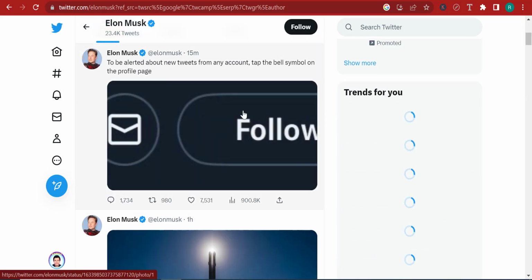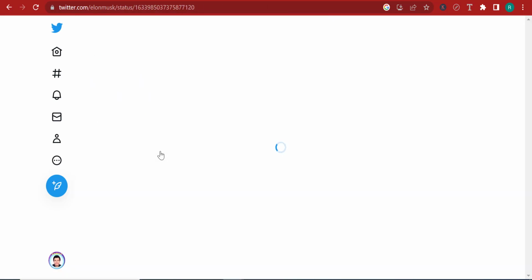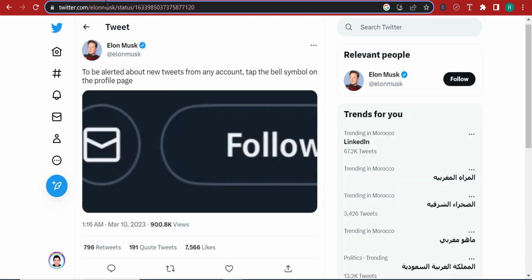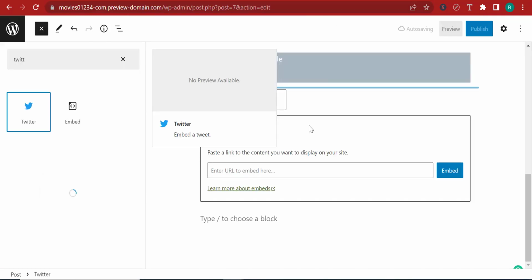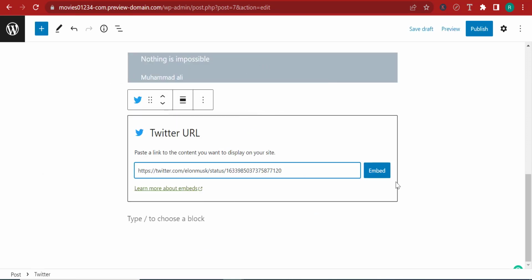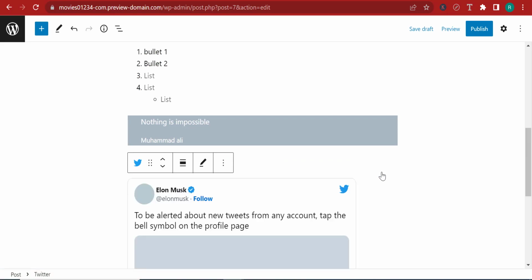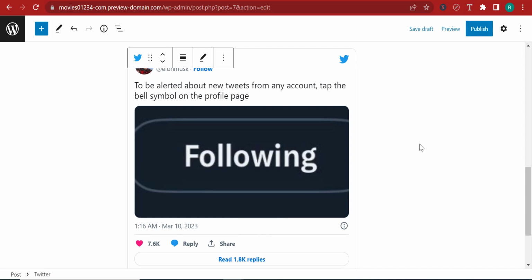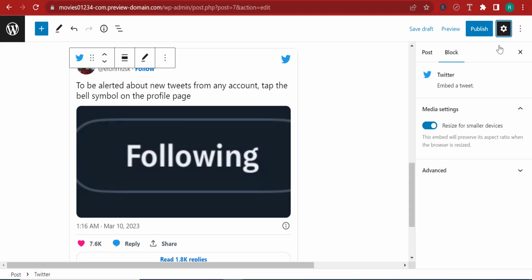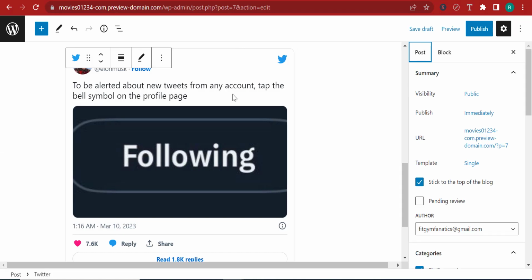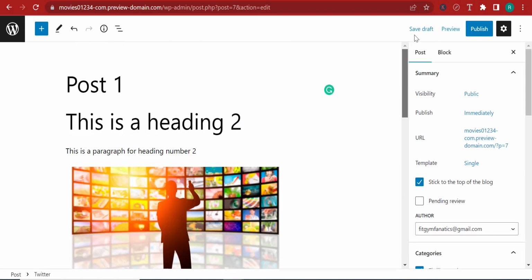That's absolutely incredible. So over here, for example, if I click on this tweet, if I go to the tweet's link, I can now copy this link of the tweet, and I can go back to my WordPress and embed this link over here. So if I click on embed, in a couple of seconds, just wait for it. There you go. We have a tweet. Now right here on the right hand side, you can see that my settings have disappeared for some weird reason, but that's not a problem because you can just click on this wheel and the settings will come back. So this will be all for the tutorial on how to use Gutenberg. Right now, let's just not publish this post because this is just a dummy post.